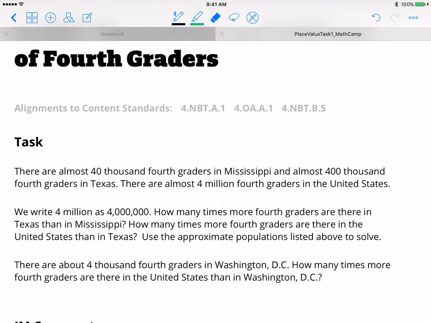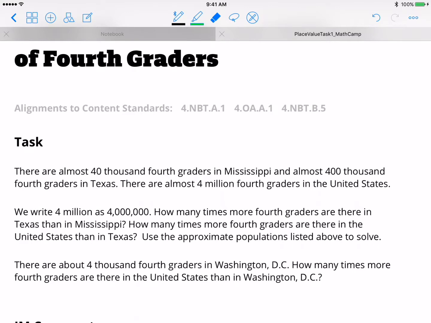There are about 4,000 fourth graders in Washington, D.C. How many times more fourth graders are there in the United States than in Washington, D.C.? All right, so as with any good word problem, we are going to break this word problem apart and pick out the important information that we need to know to solve what it's asking us to solve. So first, let's look at the questions that it's asking us.